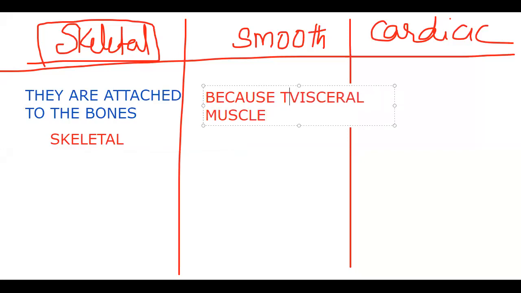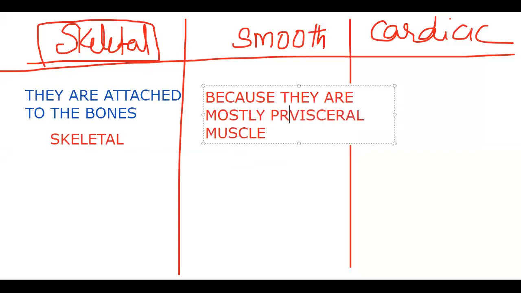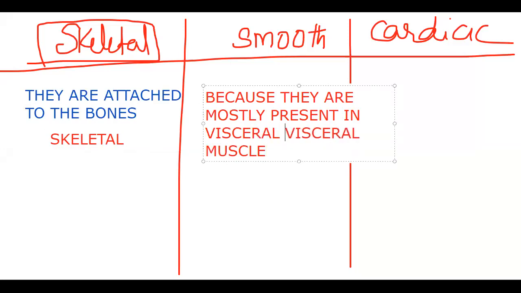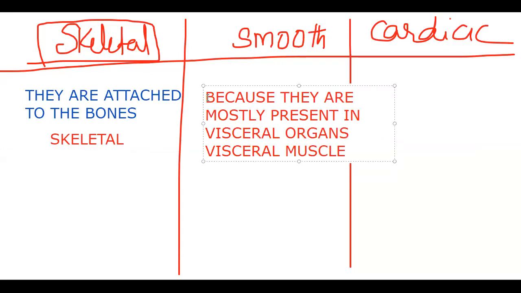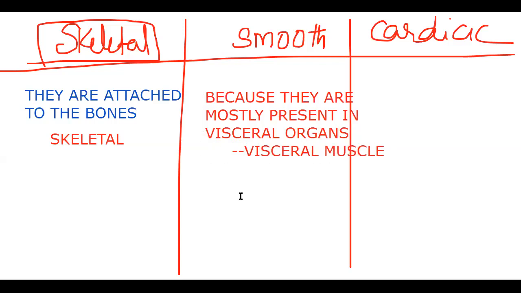Because they are mostly present in visceral organs. That's why we call them visceral muscles.